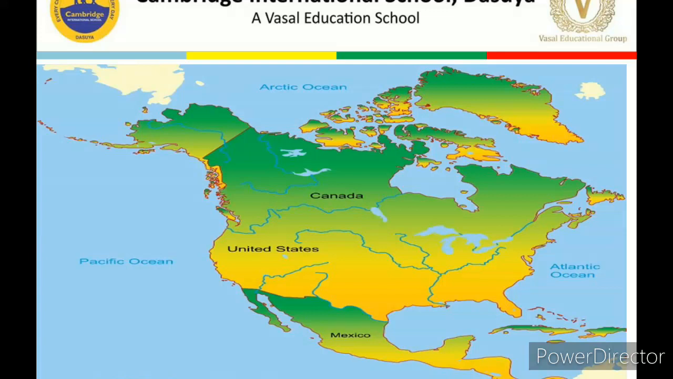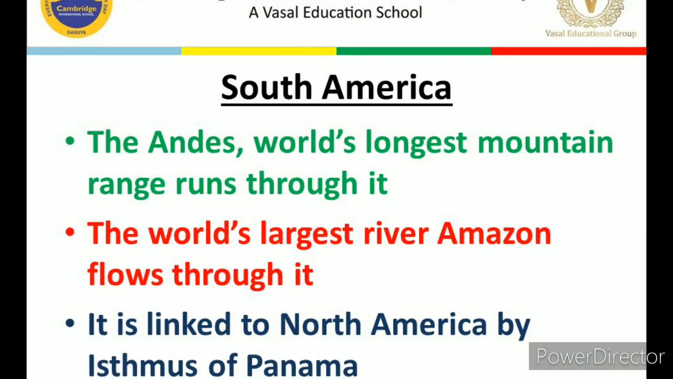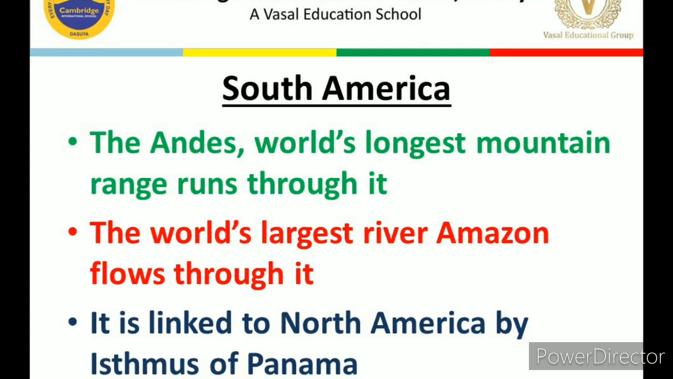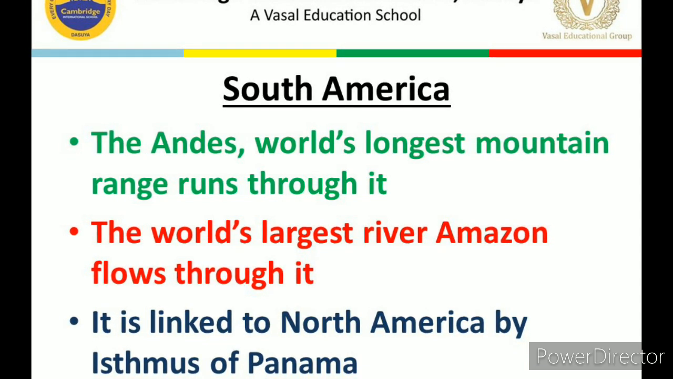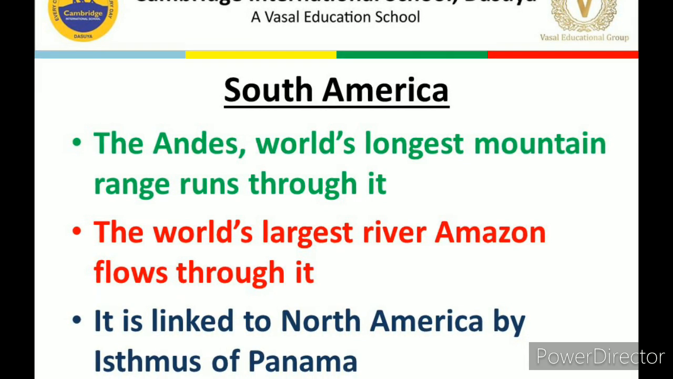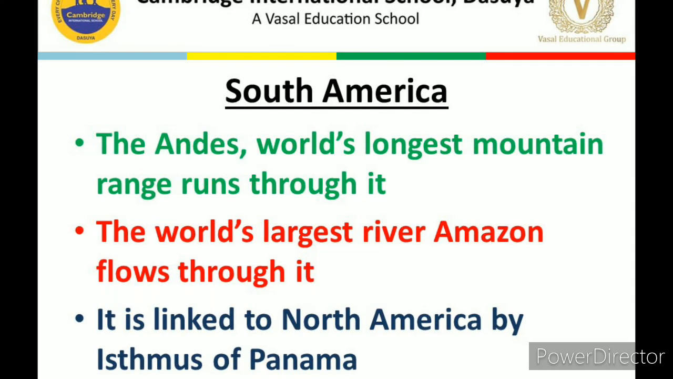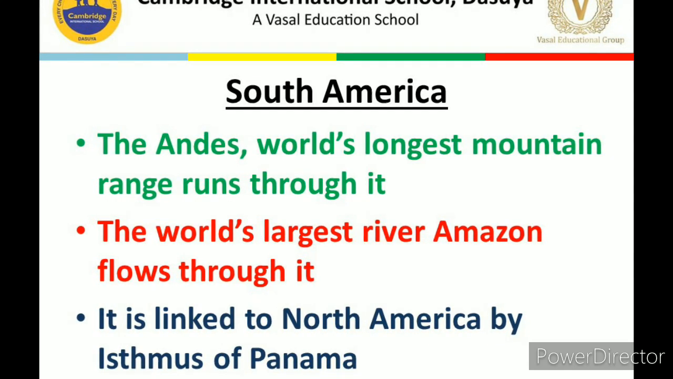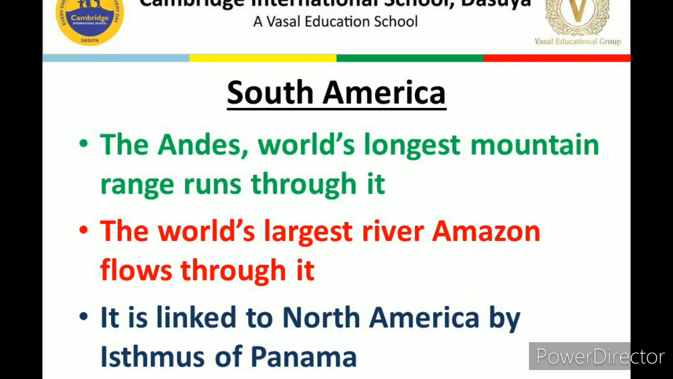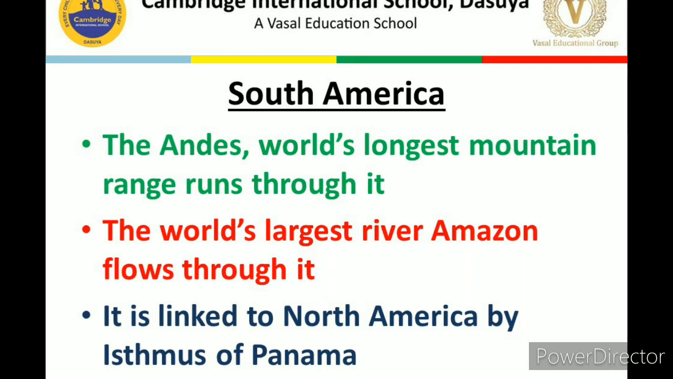Now the next one is South America. In South America, the Andes, the world's longest mountain range, runs through it. The world's longest mountain range, the Andes, runs through South America. The world's largest river, the Amazon, flows through it. And it is linked to North America by the Isthmus of Panama.